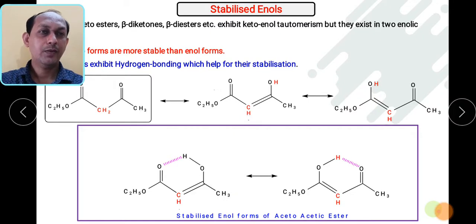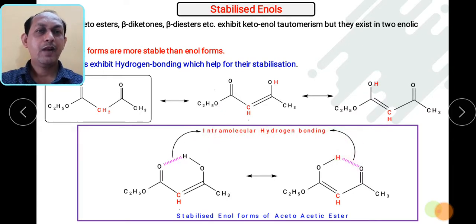In the other form, suppose I write this structure in this way, where I write O and H, here also you can see hydrogen bonding takes place. So we can say both the enolic structures can be stabilized due to hydrogen bonding, and here we have to remember this is intramolecular hydrogen bonding. Intra means within the molecule only. So this is the intramolecular hydrogen bonding which helps in the stabilization of enolic compounds.